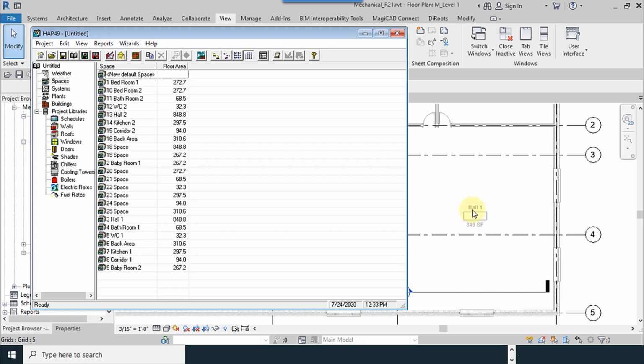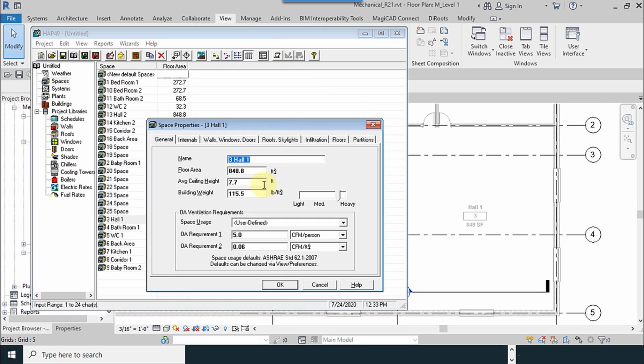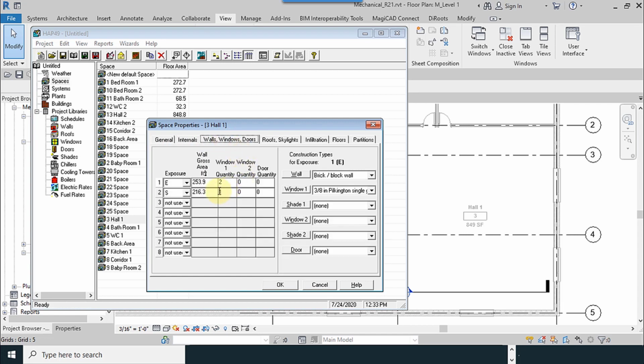For example, room HAL 1, you can see it here. The area is estimated exactly, in square feet. You can see the units, walls, windows, and doors. As you can see, the quantity of windows, we have 2 windows here, and area of the rooms, area of walls.